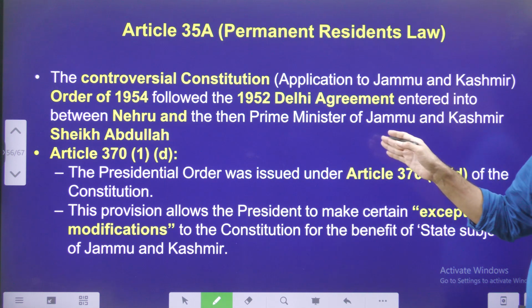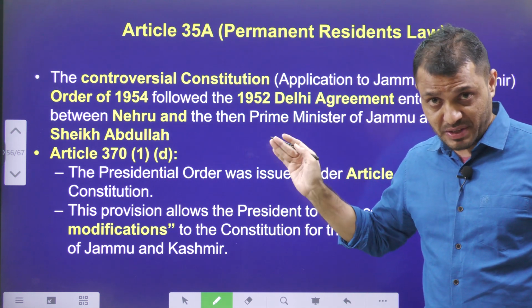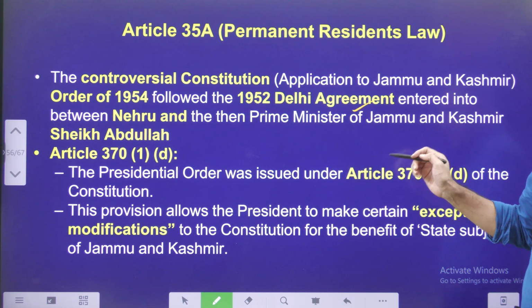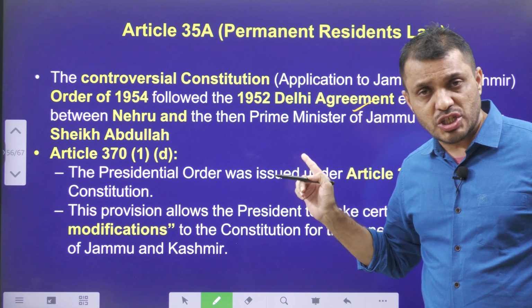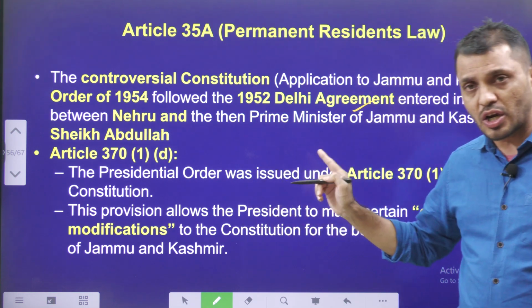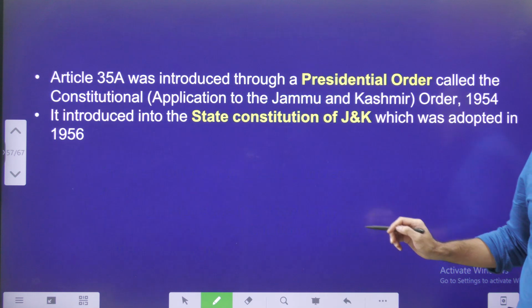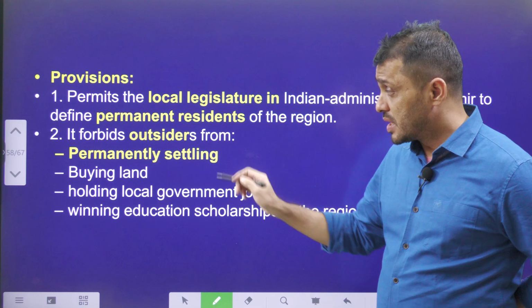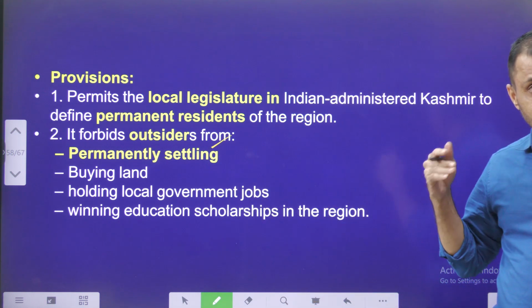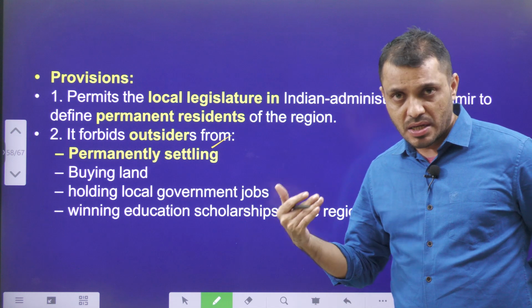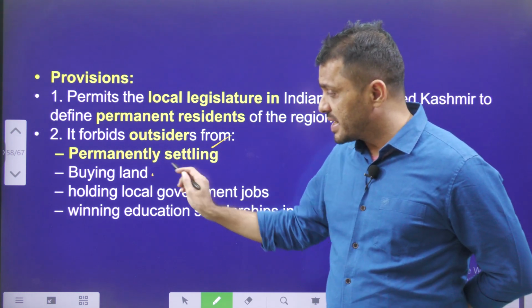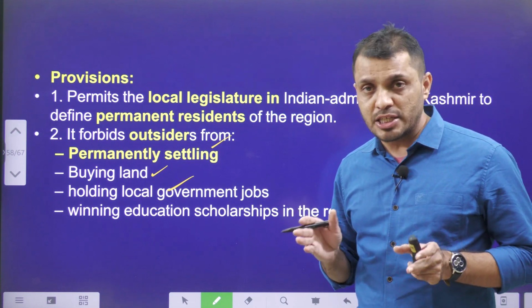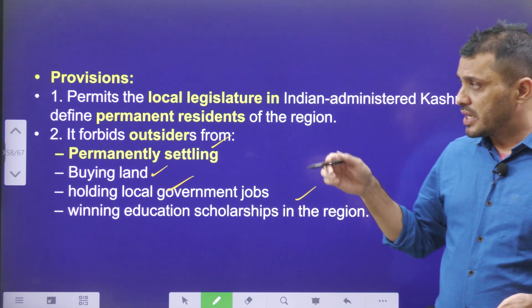Article 35A was issued as a presidential order in 1954 after an agreement was made in 1952 between then Prime Minister Jawaharlal Nehru and Sheikh Abdullah. This presidential order was included under Article 370, Clause 1, Sub-clause D. This Article 35A provided special rights to Jammu Kashmir people, the permanent residents. Only they can permanently reside in Jammu Kashmir, only they can buy land, only they can hold local government jobs, and only they are eligible for government scholarships in education,